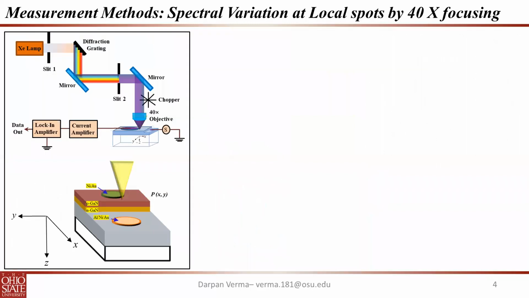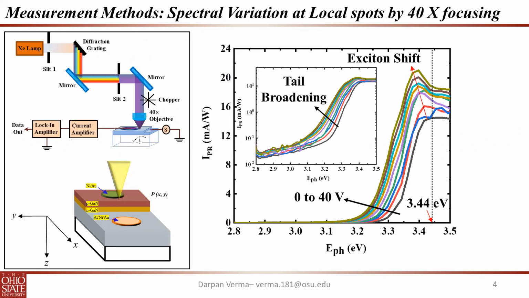We actually tried to take the measurement, for which we used all reflective optics, that is without any chromatic aberration, and illuminated a device at a particular location here. This illumination of the device is schematically drawn here. The z-axis shows the depletion width, and by moving the xy position you can move on the device like this. Let's consider now we are at a position pxy. The responsivity spectra taken at this particular position pxy can be seen here.